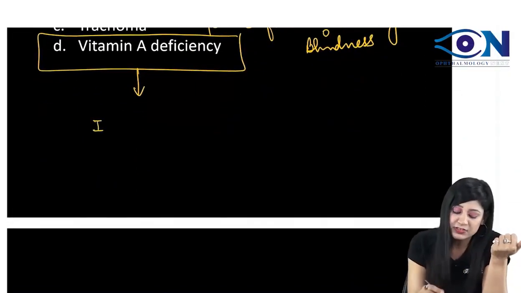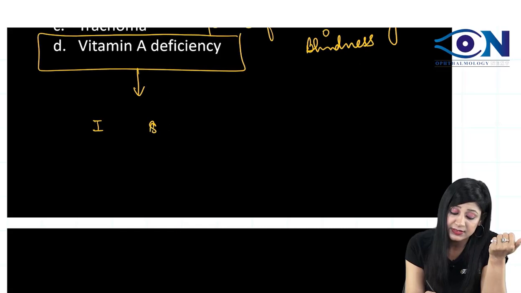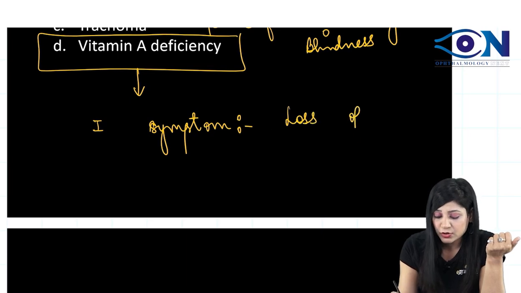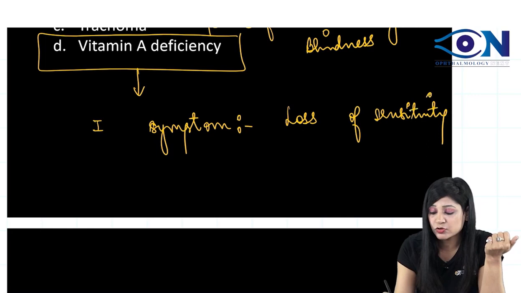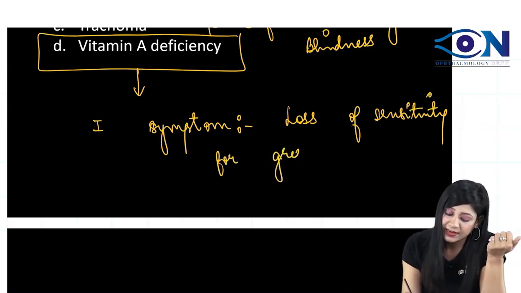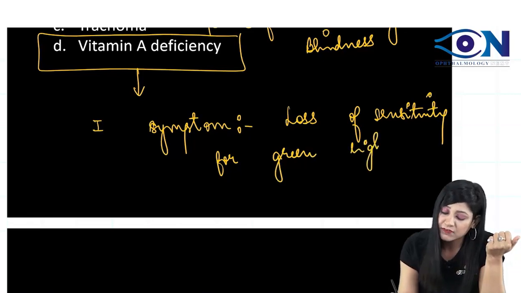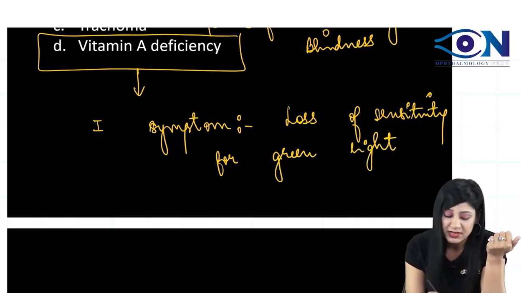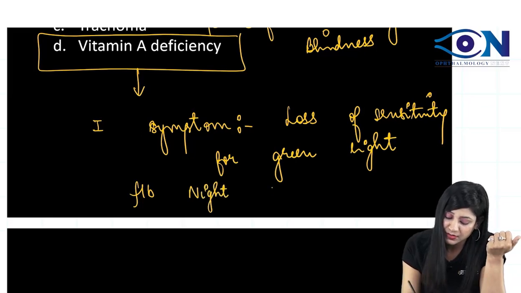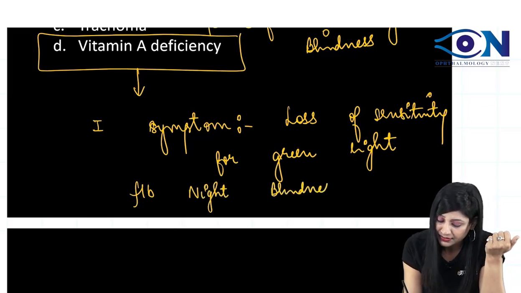What is the first symptom? If I talk about the first symptom of the vitamin A deficiency, then it is the loss of sensitivity. Yes, it is not the night blindness actually. First, it is the loss of sensitivity for the green light. Okay, so if this is also given in the option, first go with this, and this will be followed by the night blindness.